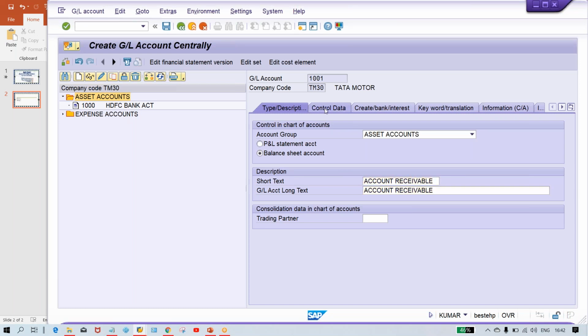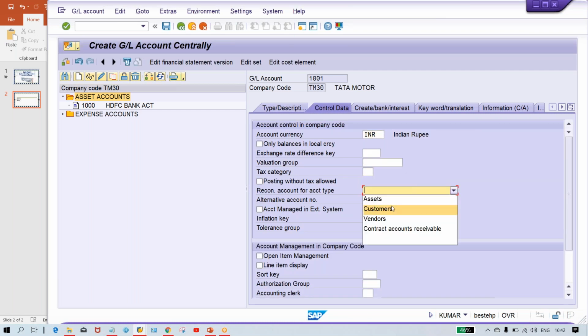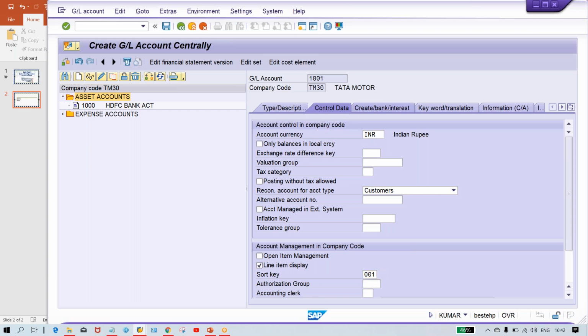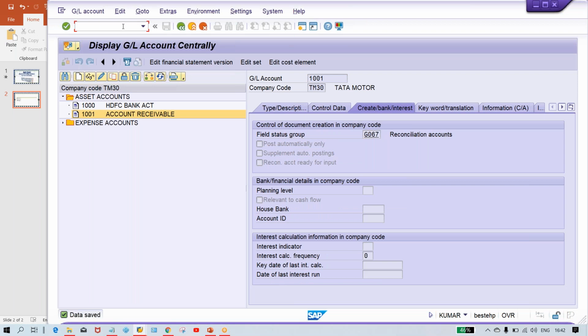Okay, control data, select the reconciliation type, that is customer, line item display. Here you can give sort key. Now here G067, save it. So what we have done, we have created the reconciliation account.